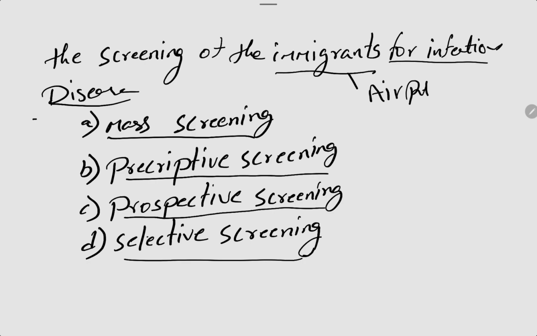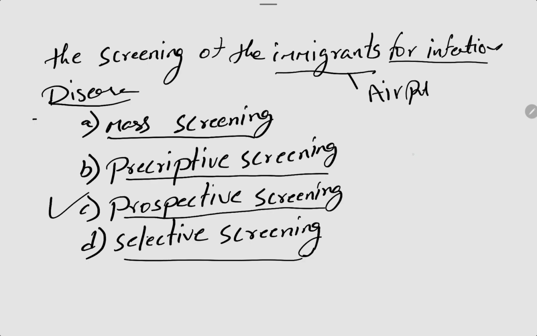The right one is option C, prospective screening. Prospective screening is nothing but finding the cases from a group of people.